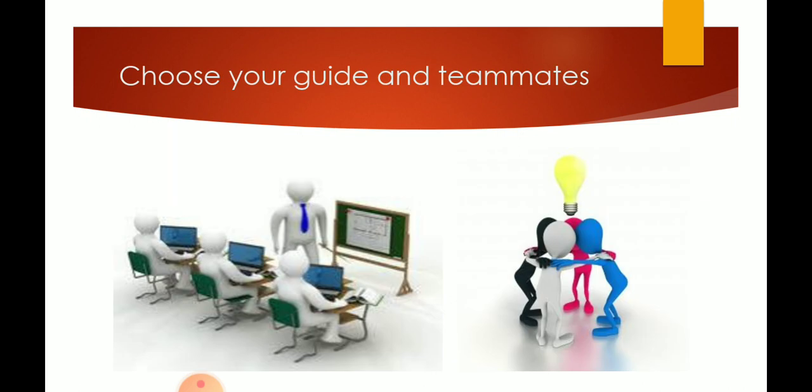Now, once you have selected your project idea, or the framework or area on which you want to do your project, the next step to be careful about is selecting your team and your mentor. When selecting your team, you must select team members who are also interested in the same topic. For example, if you are interested in artificial intelligence, then choose teammates who are interested in artificial intelligence itself, so that all are interested in the topic, and it helps you complete your project successfully and very easily.